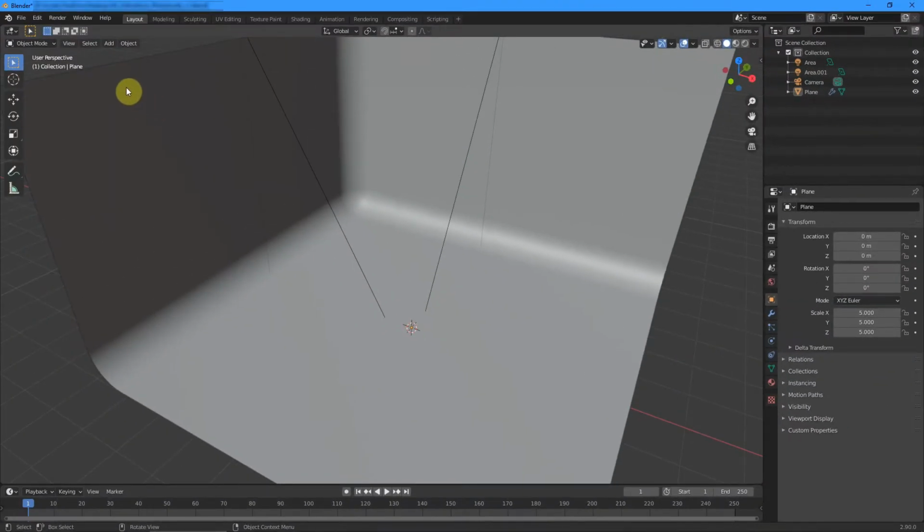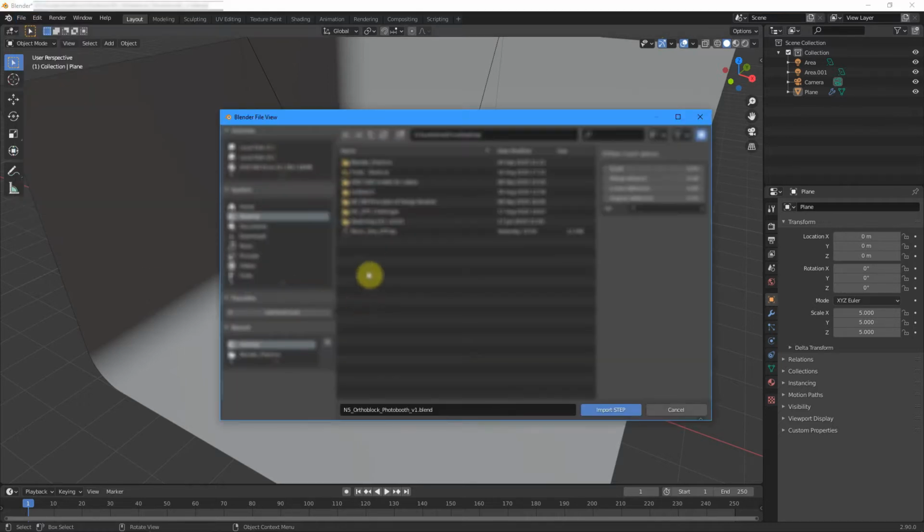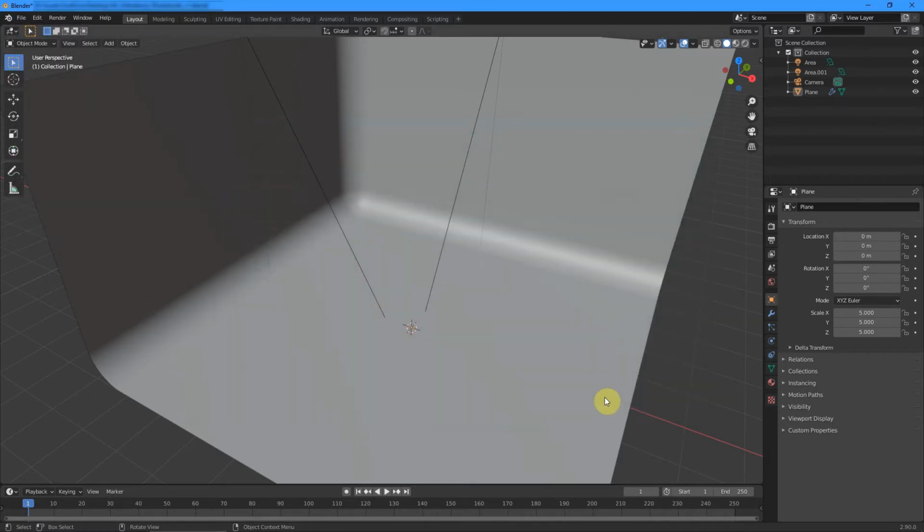Open up the Blender file from the DesignClass website and import your block from the File, Import, Step File menu. You'll need to ensure that you've exported your block as a step file from your 3D CAD software. If you're not sure how to do this, I'll have another video in the link below, or you may ask your teacher. Select Step File and import your block. It may take a few moments to import. Your block is likely to appear in the middle of the screen.